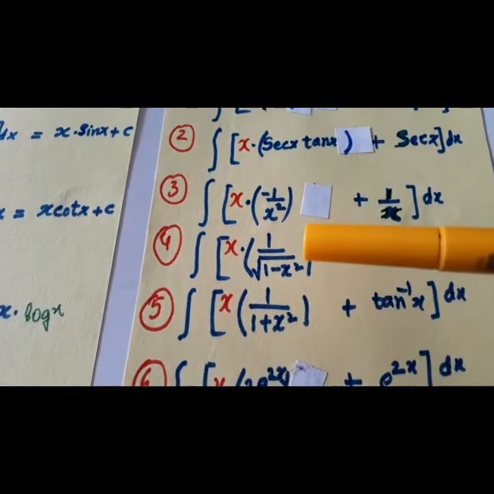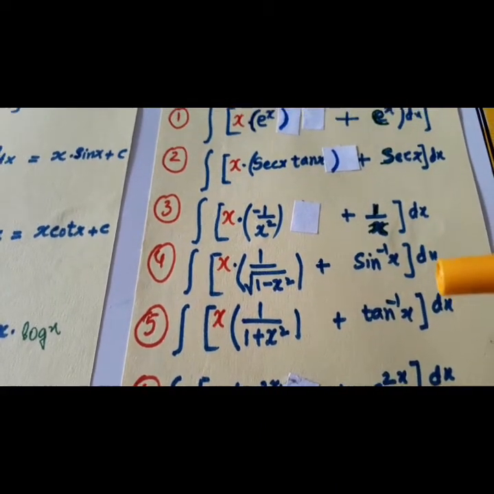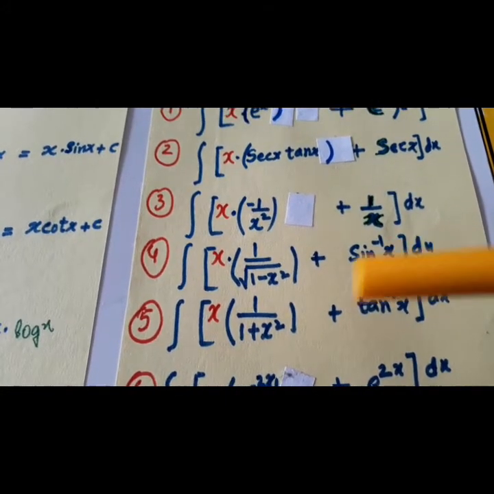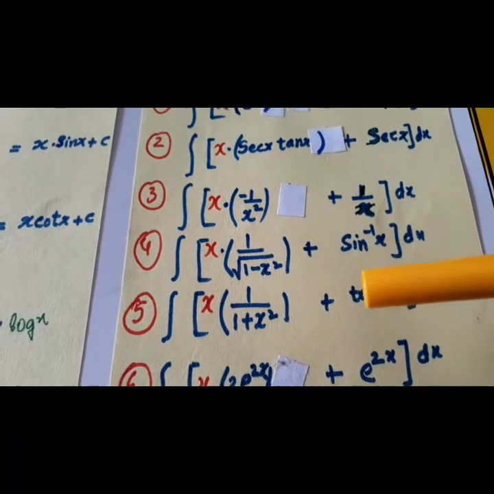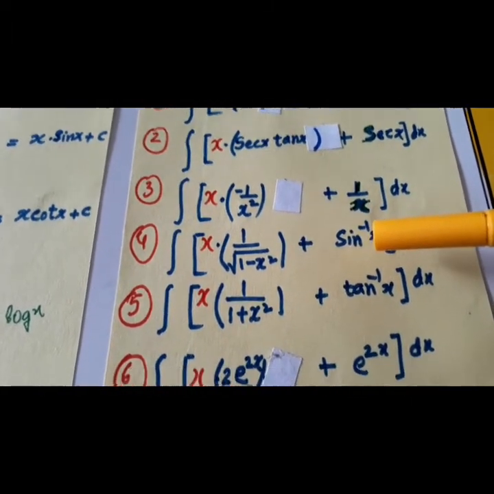x into 1 over under root 1 minus x square plus sine inverse x. What is the derivative of sine inverse x? It is 1 over under root 1 minus x square. So the answer will come Papu is x and Papa is sine inverse x.